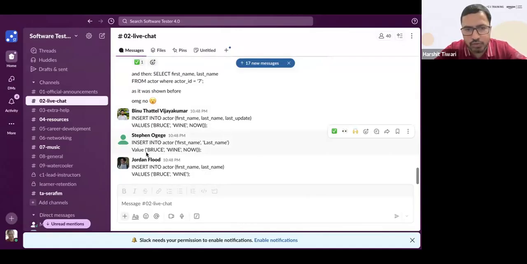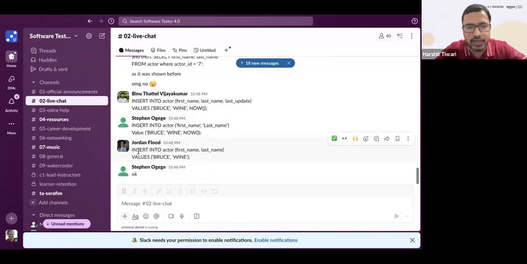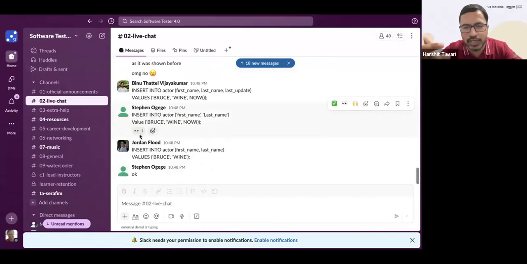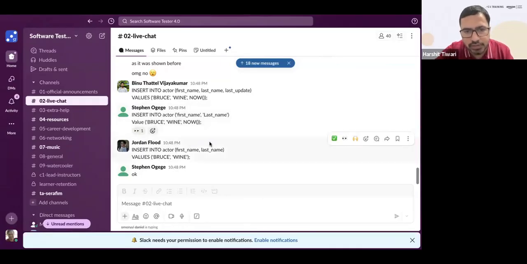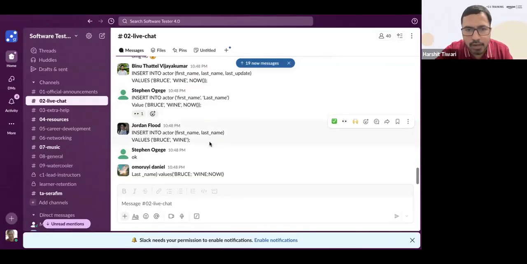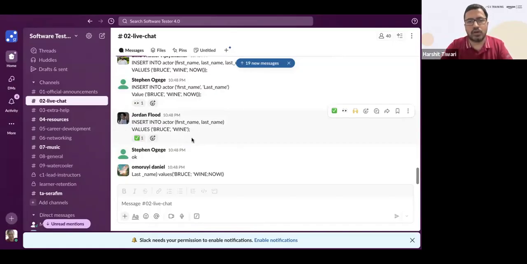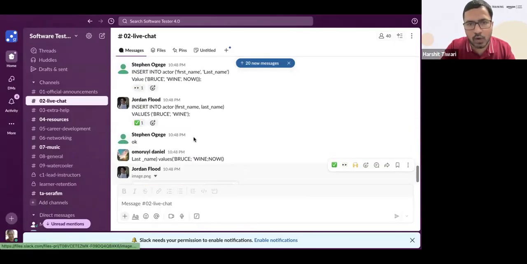Values, Stephen, it will be values, not value. Value is incorrect. That S has to be there. And values should be capital. Small also works. It's not case sensitive, but by convention it should be VALUES in capital. Jordan says insert into actor, first name, last name, Bruce Wayne. Jordan, you need the last column also, you need the now also.